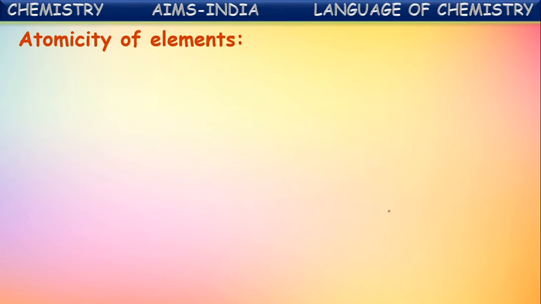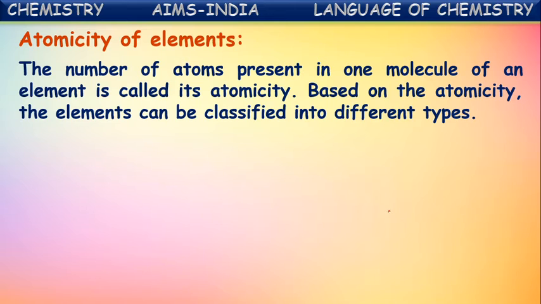Next, atomicity of the elements. The number of atoms present in one molecule of an element is called its atomicity. Based on the atomicity, the elements can be classified into different types. Based upon the number of atoms present in one molecule, atomicity is given for that element. Let us see those one by one.